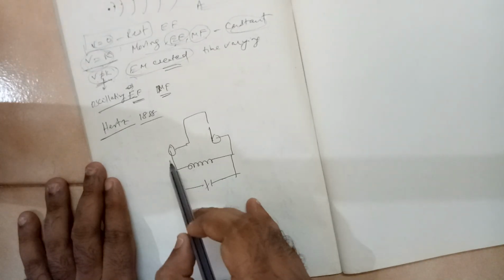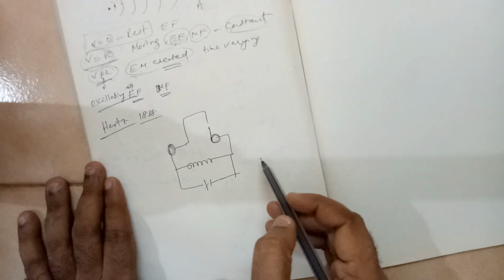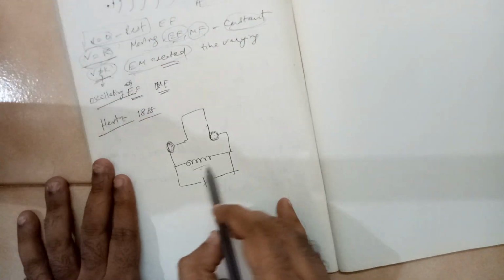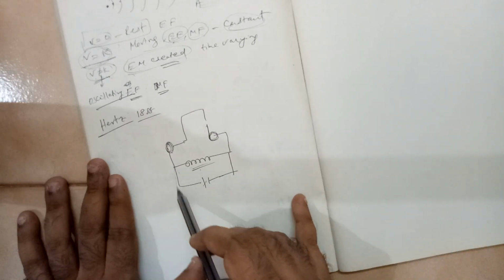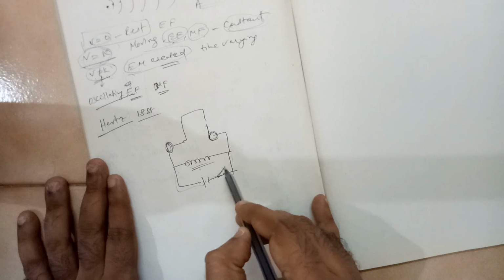You have an inductor, you have two capacitor balls, spherical balls. These two act like a capacitor. This is an inductor. It has a large number of turns. This is connected to a battery, and here there is somewhere a switch also.